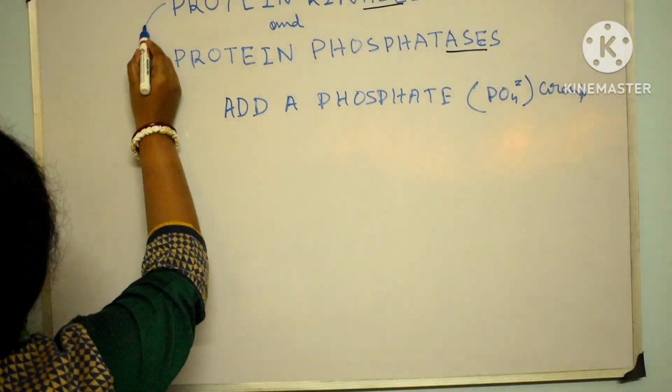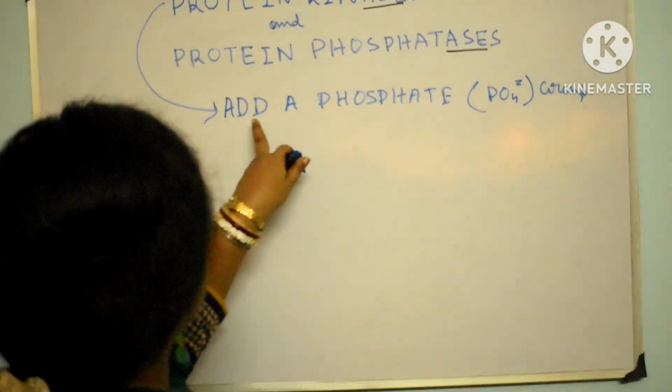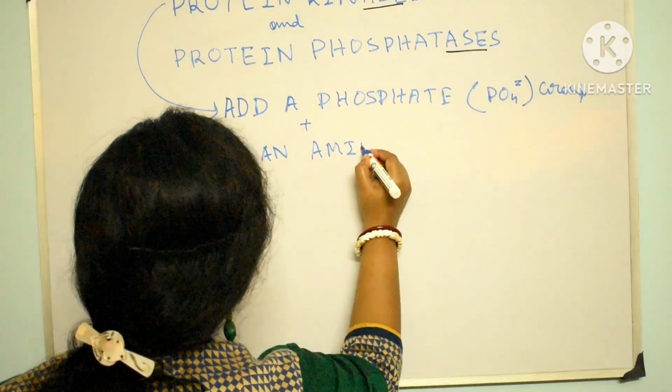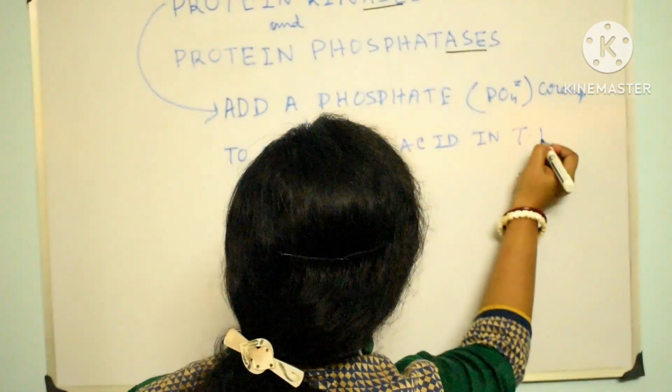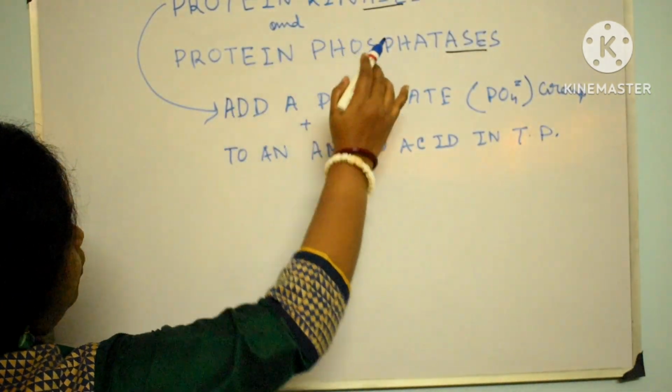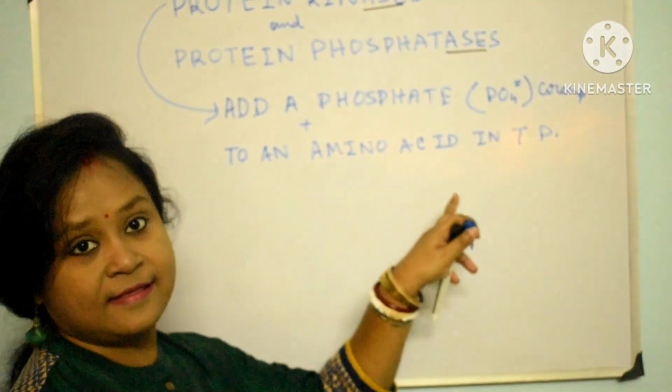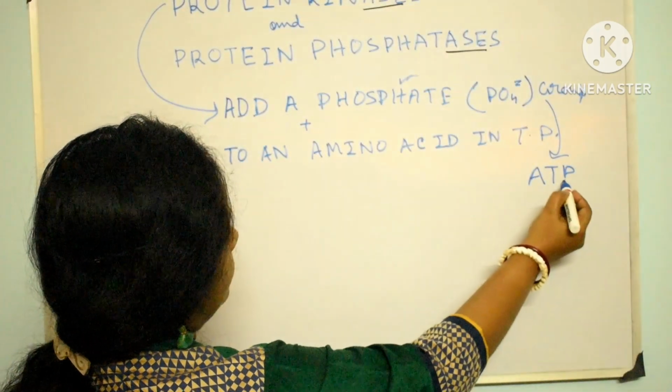A protein kinase adds a phosphate group to an amino acid in the target protein. The phosphate group is provided by ATP.